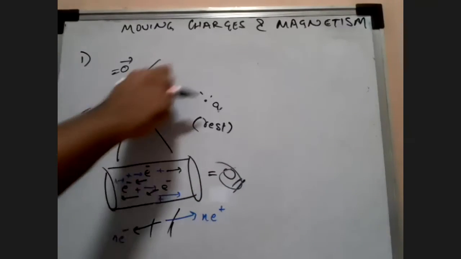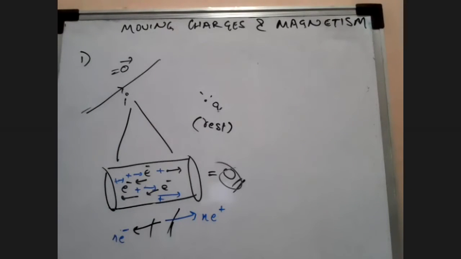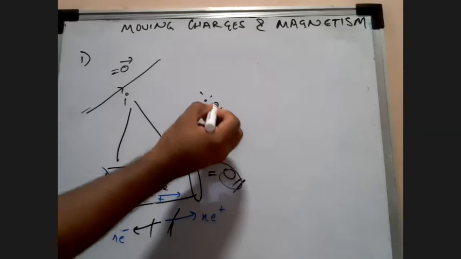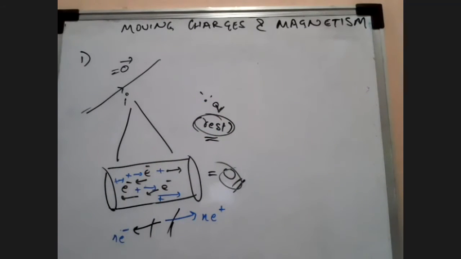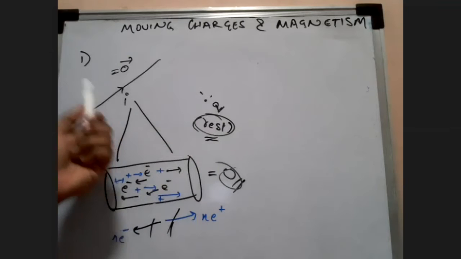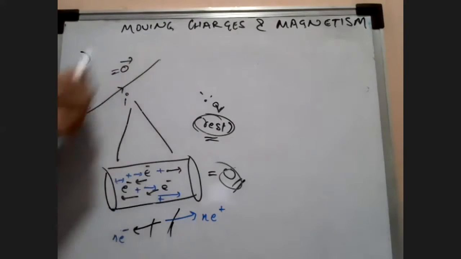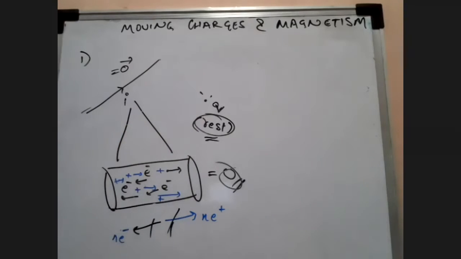So the net charge on this current carrying conductor is 0. In that case, when I put a charge Q over here at rest, I can say that there will be no force due to this current carrying conductor on this charge Q.